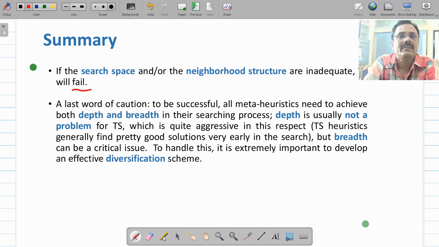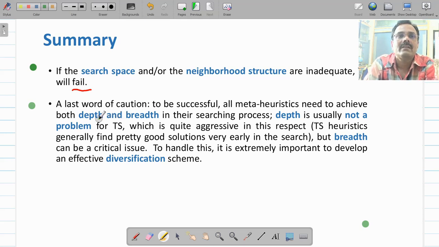And finally, to make the tabu search algorithm successful along with all the meta-heuristics that it uses, we know that it should move along the depth as well as the breadth, so that it explores the whole search space to get a very good, optimal solution.